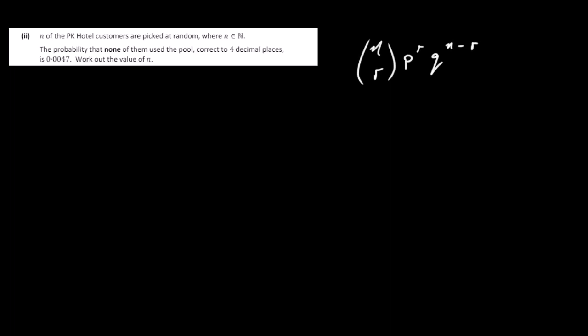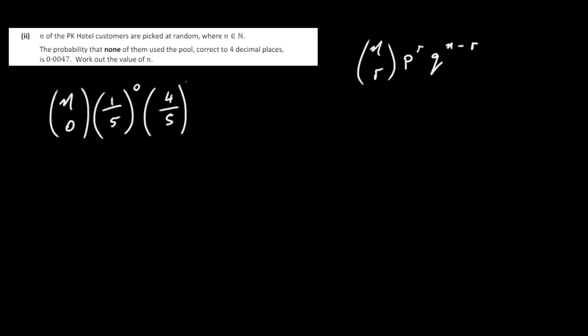So in this case we have n customers picked at random. We want the probability that none of them use the pool, so 0 goes there. Probability of success is 1/5, that's to the power of r, which is 0. 4/5 probability of failure to the power of n minus 0, which is just n. We are told that this probability is 0.0047. So all we've got to do is solve this for n.